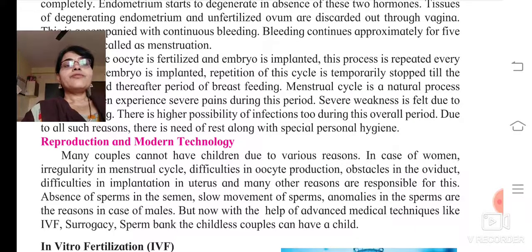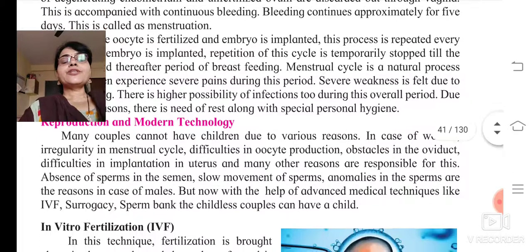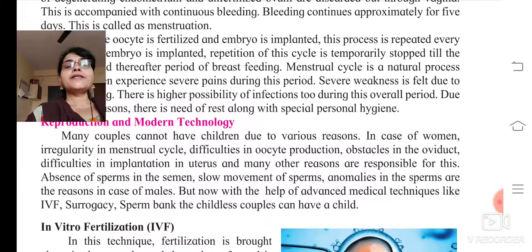If there is an obstacle in this, then also the couples face problems. Then difficulties in implantation in the uterus. After fertilization you have seen that the embryo gets implanted in the uterus, but if there is a problem in the uterus itself, that is also a reason.